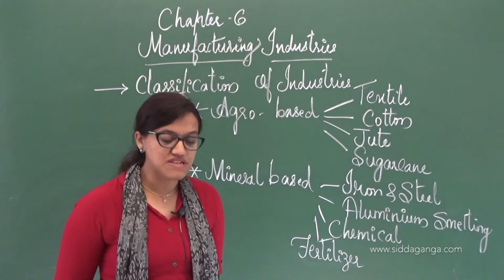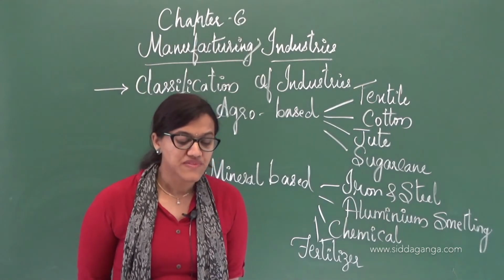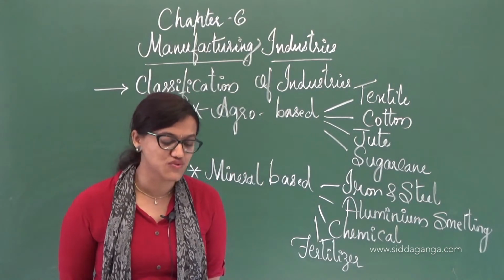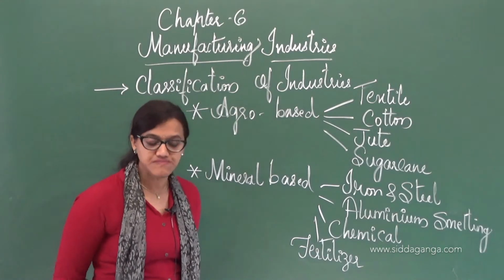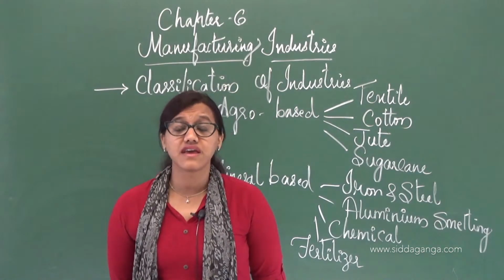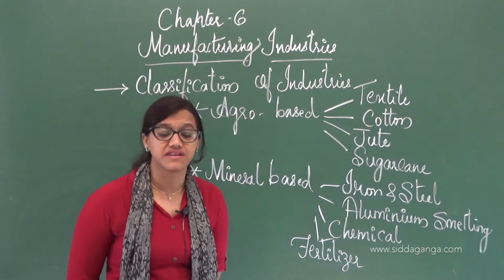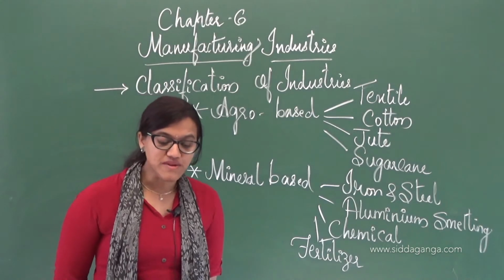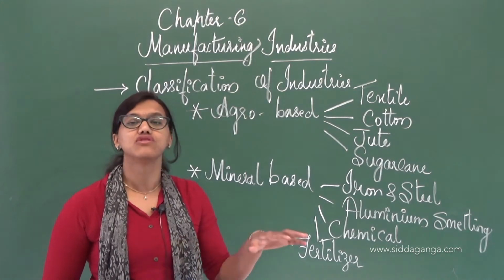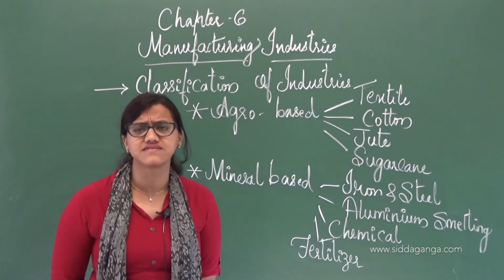So Bangladesh is the first exporter when it comes to jute, and India is the second. Most of the mills are located in West Bengal, in a narrow belt on the Hooghly river. You can find the jute mills there. The factors responsible for why jute mills are located near the Hooghly basin are, first, proximity of the jute producing area. The area where jute production is carried out is huge, so the mills can easily receive the raw materials.